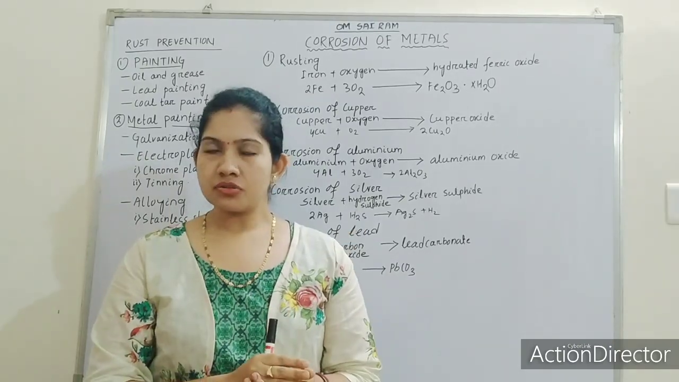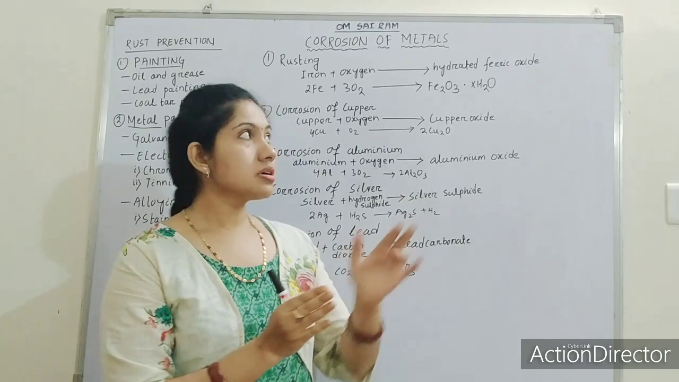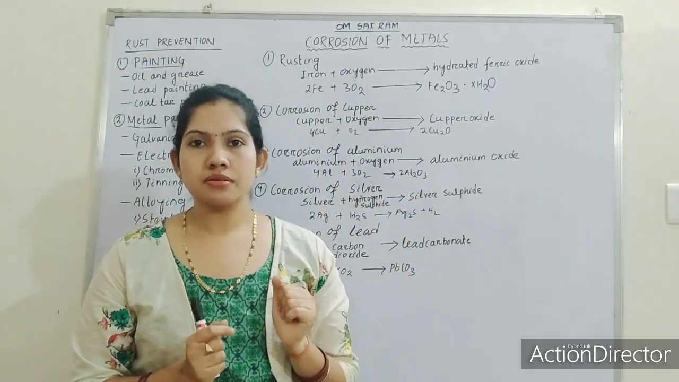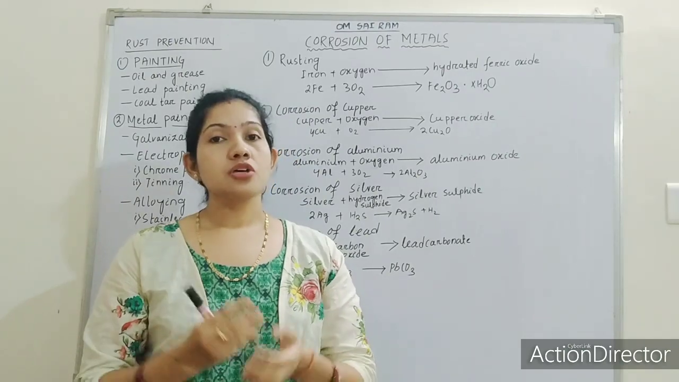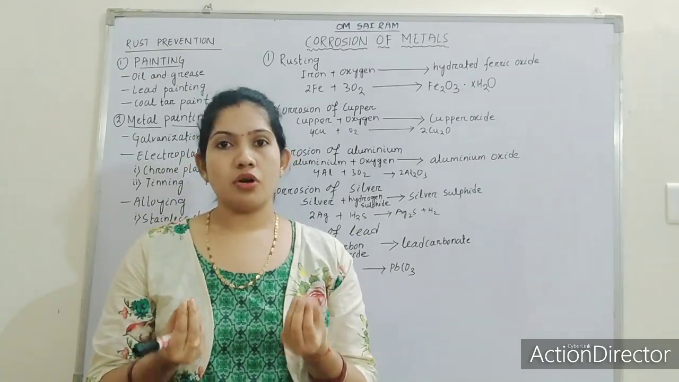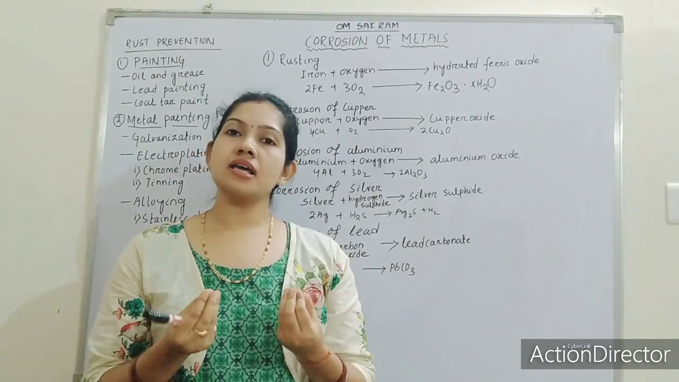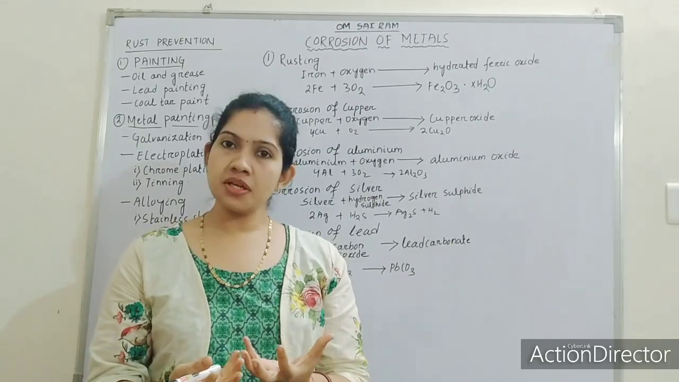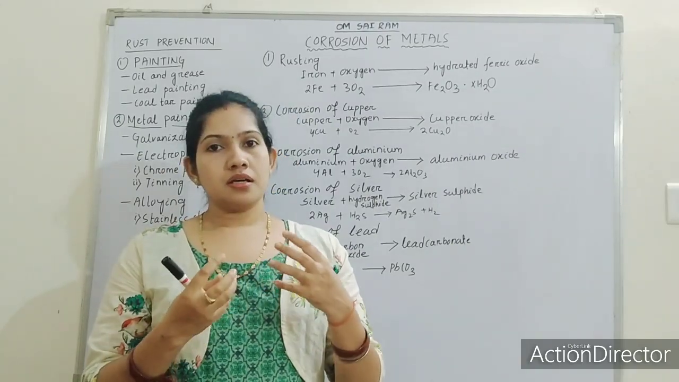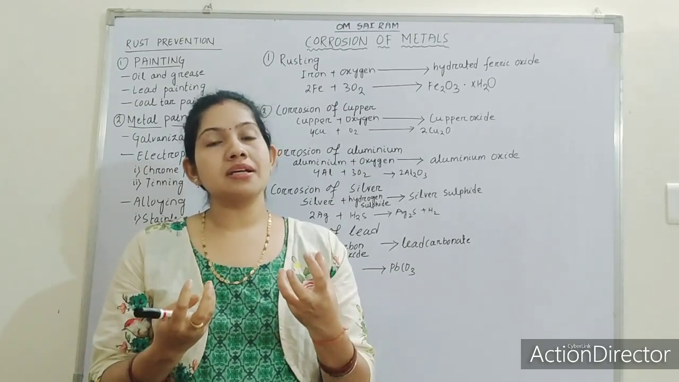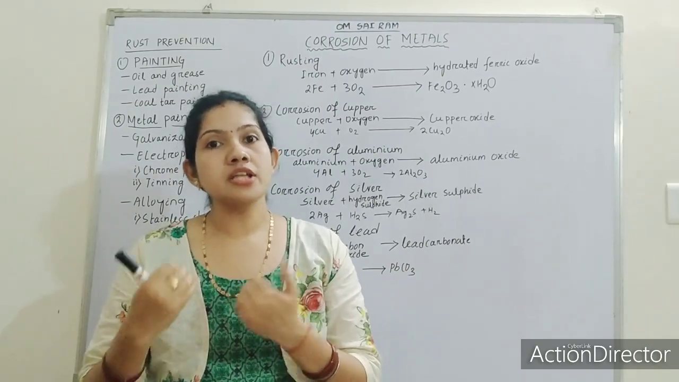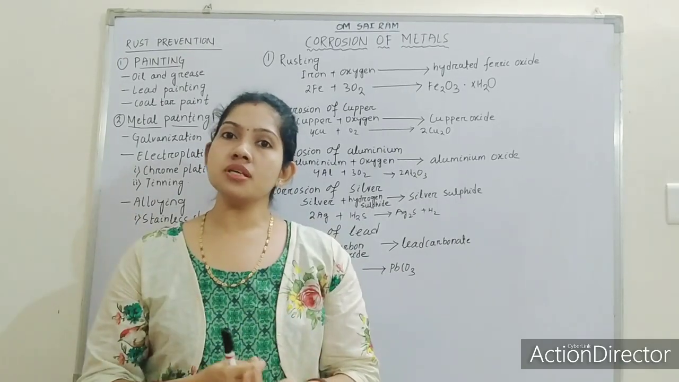Non-metals and metalloids. Okay, and today we will discuss corrosion of metals. So what is corrosion? Corrosion means slow destruction of metals. When metals are exposed to the atmosphere, gradually they undergo slow destruction, meaning the quality of the metal will be destroyed slowly. That is known as corrosion.